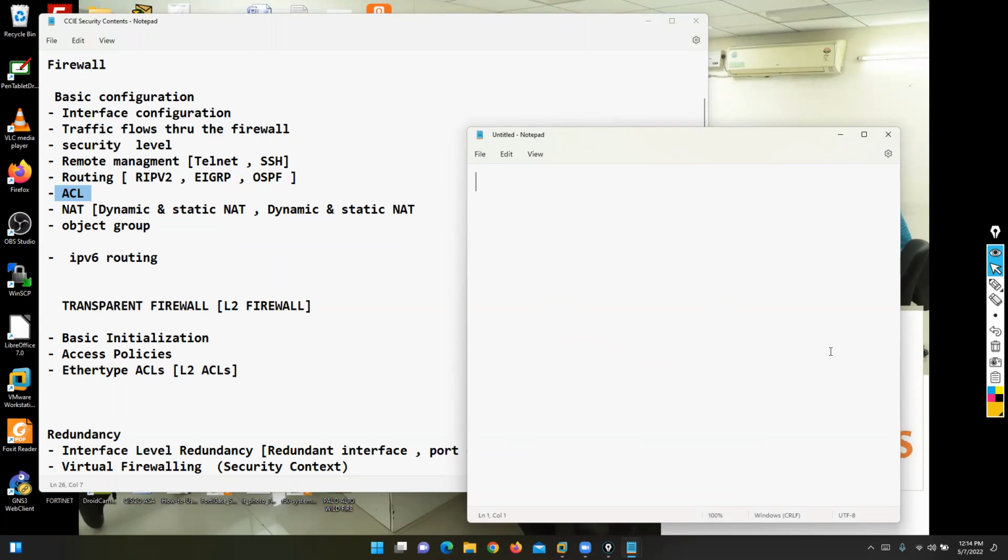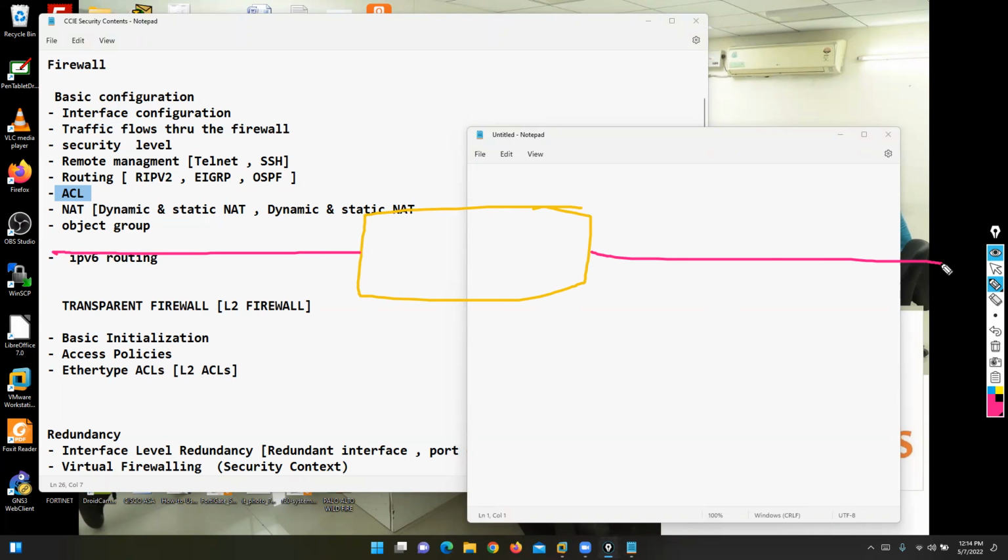To allow traffic, see, in Cisco ASA we have the concept of security level. For example, this is your LAN side. On the LAN side, we have security level 100, and on the WAN side, we have security level 0.